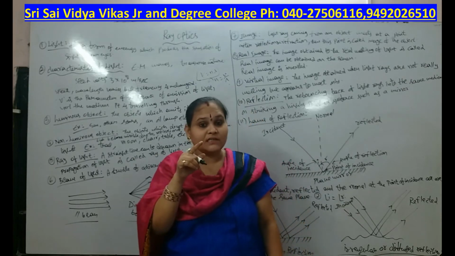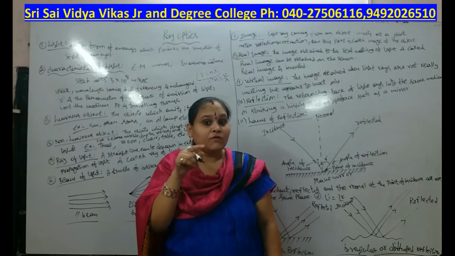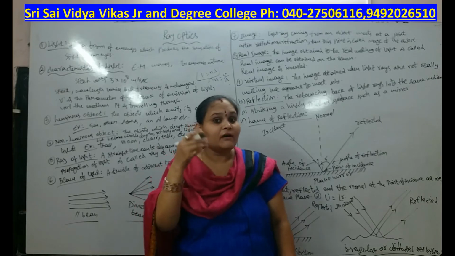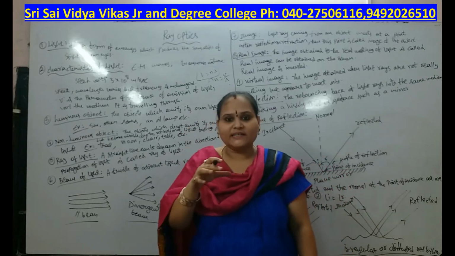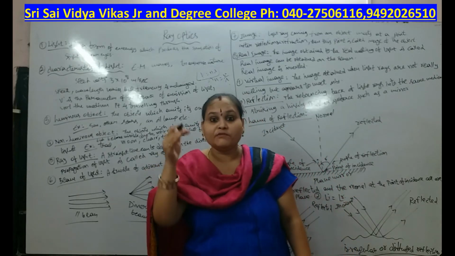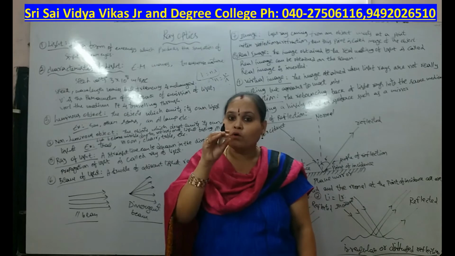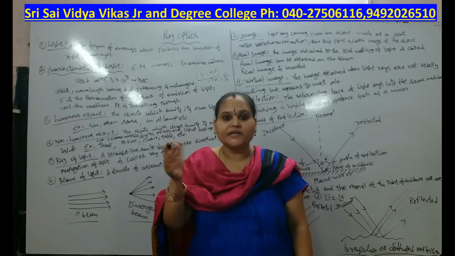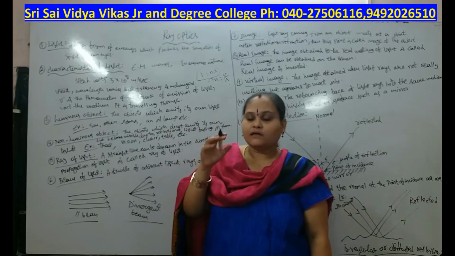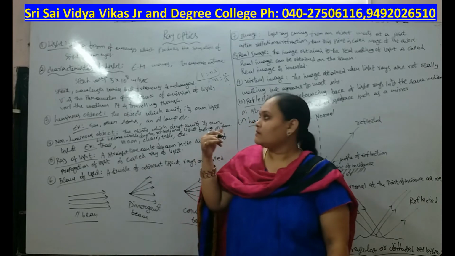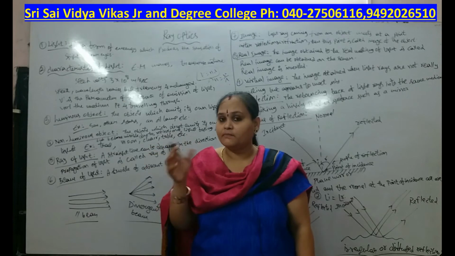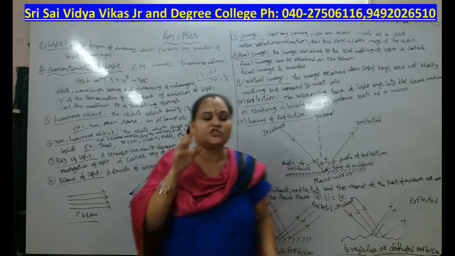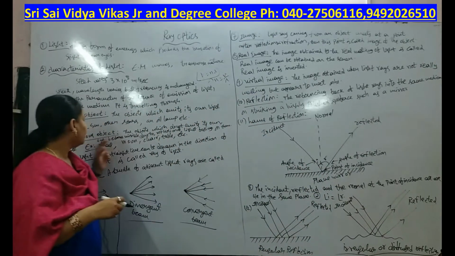But frequency is a parameter of the energy of the source, not dependent on the medium. That means it is the photon energy coming from the source. It depends only on energy, not on medium. That's why the speed and wavelength of light waves can vary from one medium to another, but the frequency remains unchanged.